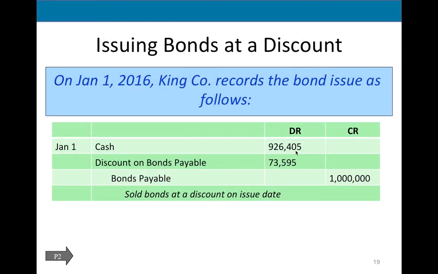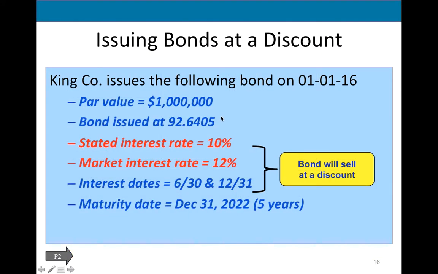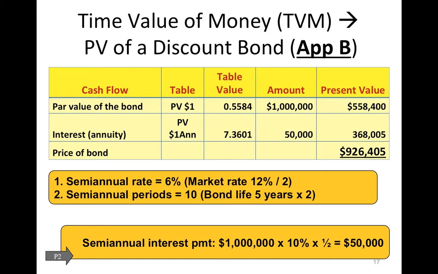How much is this bond worth today? $926,405. So most of your problems will give you this percentage, you don't have to worry about it. Sometimes on the exam, one of the problems will ask you to calculate the price of a bond. How is this bond price calculated? Well, we went through this. This is the pricing of the bond. This is how we calculate it.